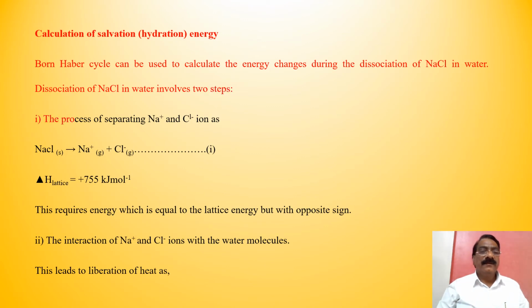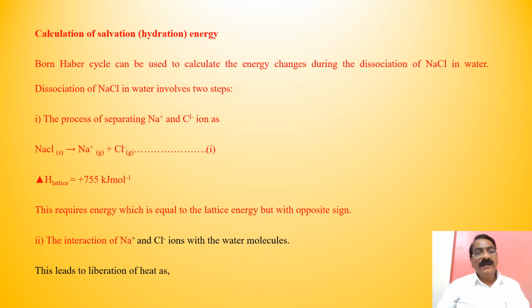First, the process of separation of Na+ and Cl- ions from solid NaCl. This is NaCl solid going to Na+ gaseous plus Cl- gaseous, first step. Here delta H lattice is equal to plus 755 kilojoule per mole. This requisite energy is equal to the lattice energy but with opposite sign.